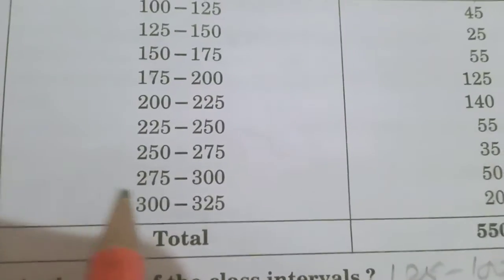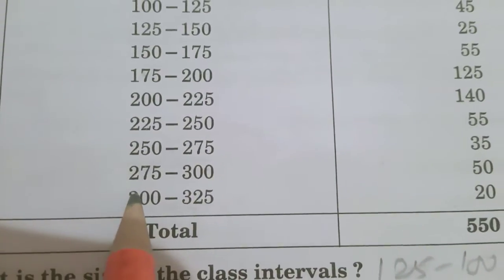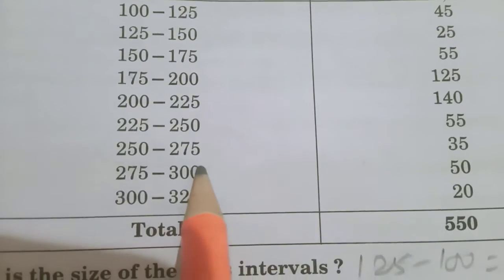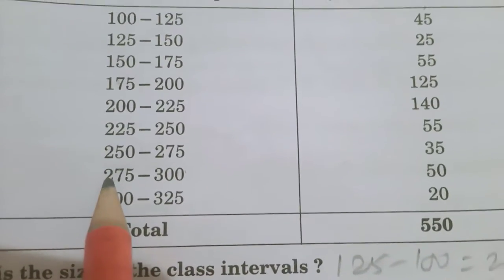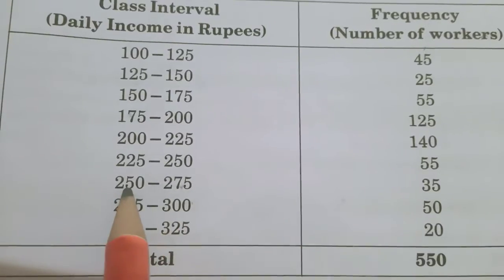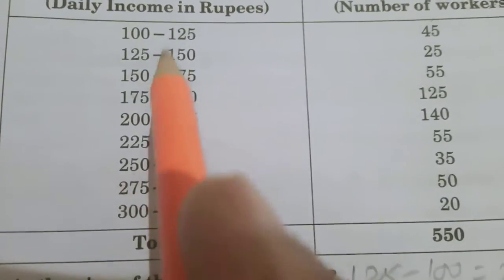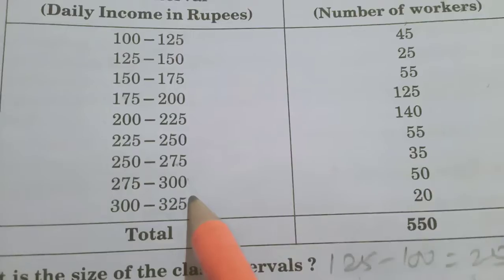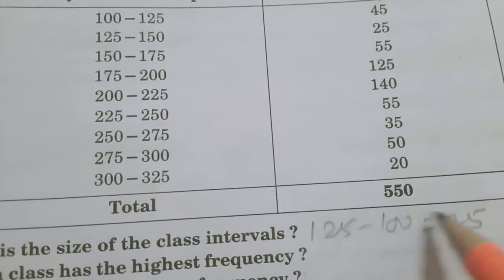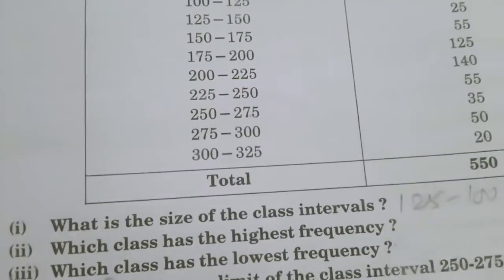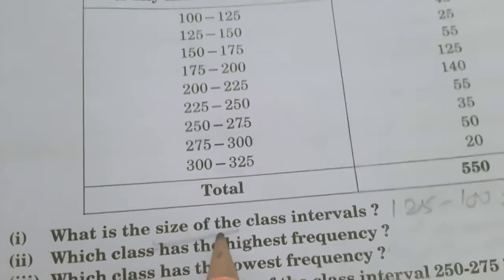One can take this observation also: 325 minus 300 is 25. 300 minus 275 is 25. 275 minus 250 is also 25. Means any one class interval you take, subtract lower from higher, that will give the size of the class. Is it okay?